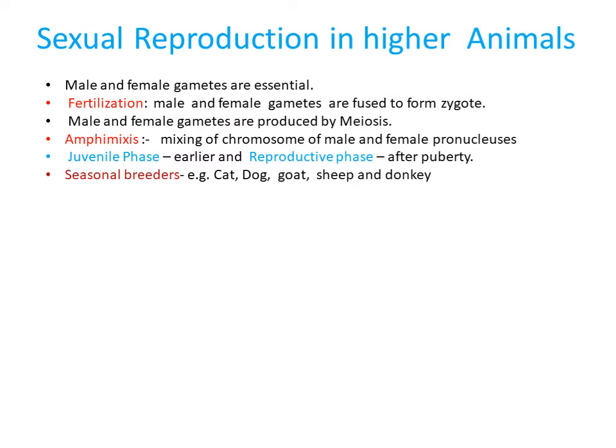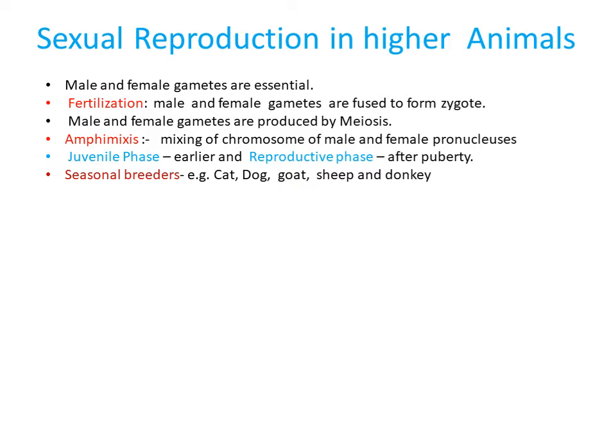Sexual reproducing animals show two breeding patterns. Some animals breed after some interval like 3 months, 6 months, or 9 months. These are called seasonal breeders.